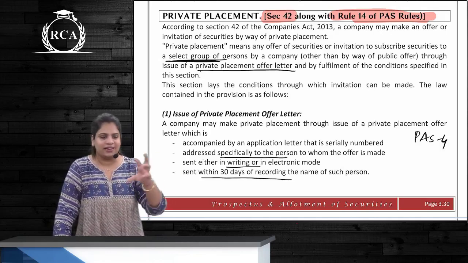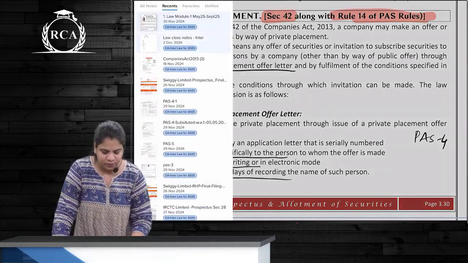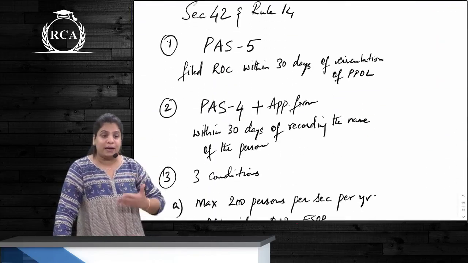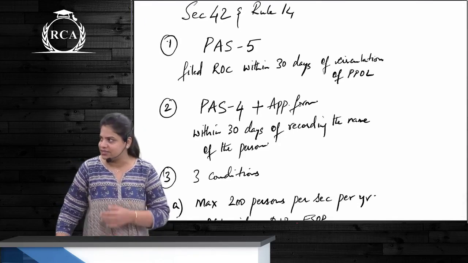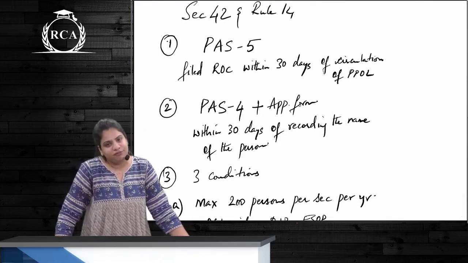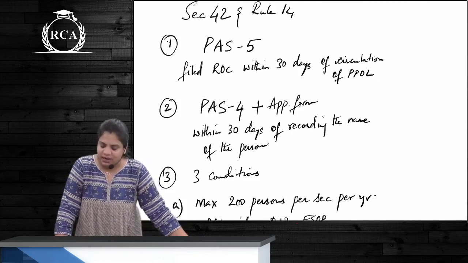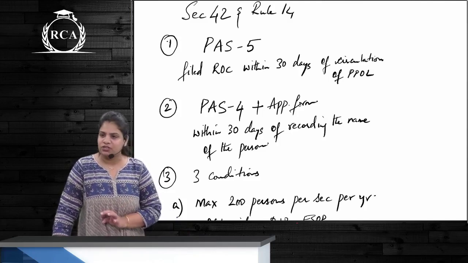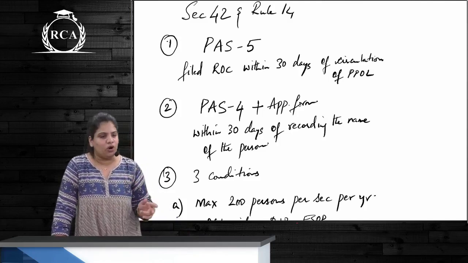If they do not want, can they renounce this in favor of somebody else? No. The entire procedure, we wrote different points. First and foremost was what? That the company will prepare a list of these allottees. This list is prepared in the form PAS 5, and it is also to be filed with ROC within 30 days of circulation of PPOL. PPOL is what? Private placement offer letter.